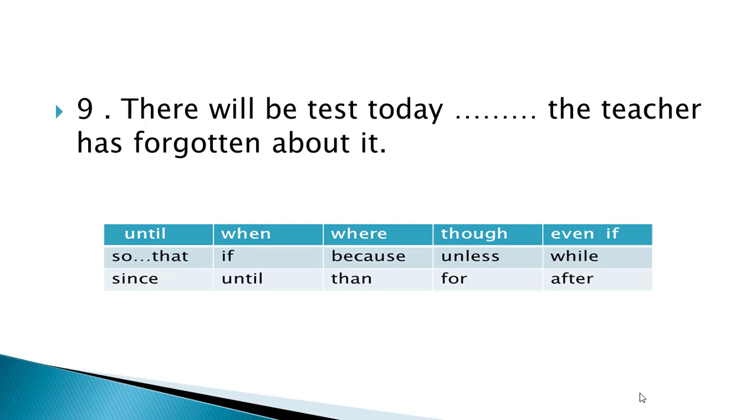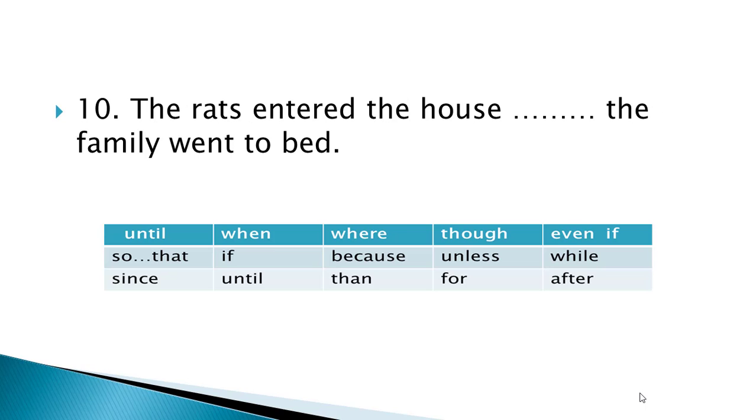In sentence number 9, there will be test today. The teacher has forgotten about it. Yes, in this sentence, the appropriate conjunction is unless. There will be test today, unless the teacher has forgotten about it. So this is the best option with best and accurate sentence. Sentence number 9.